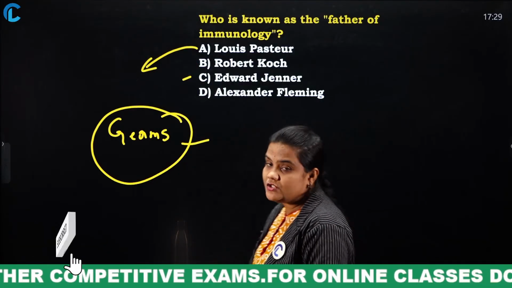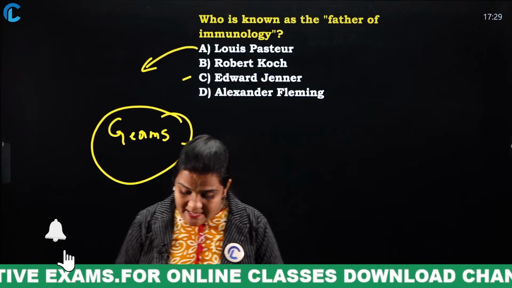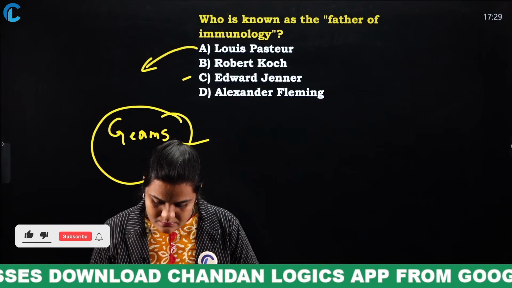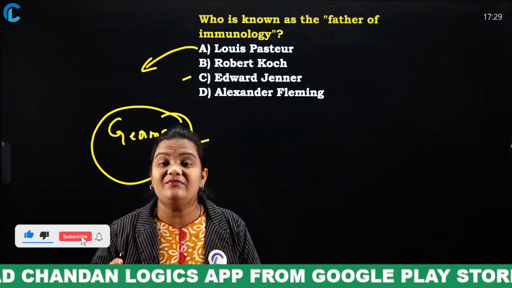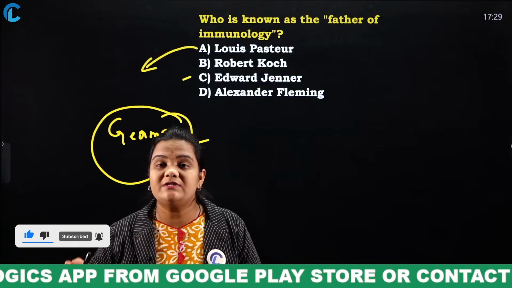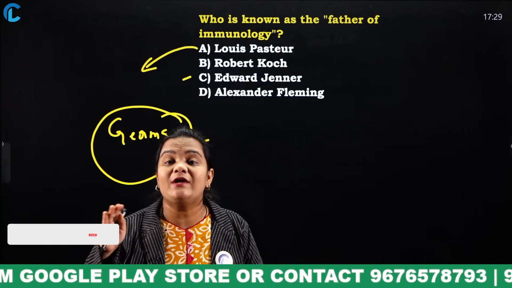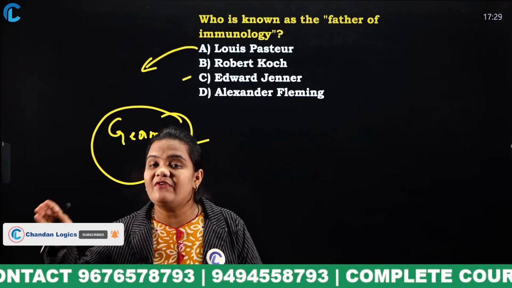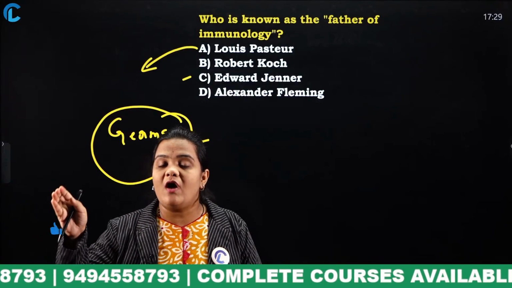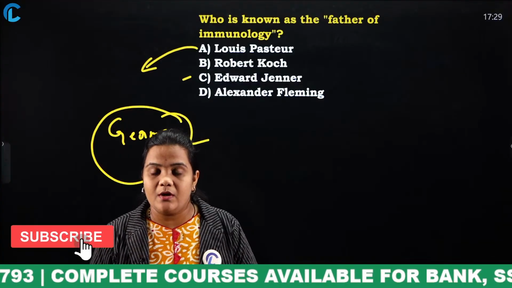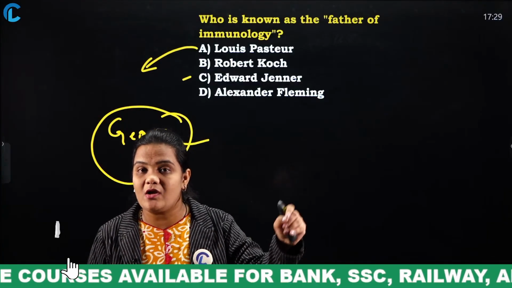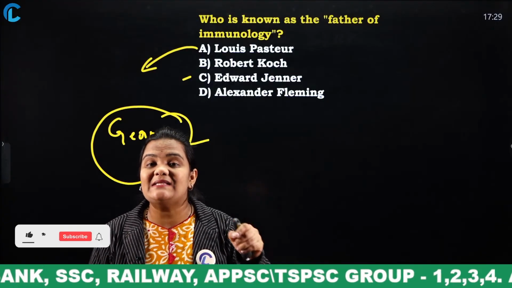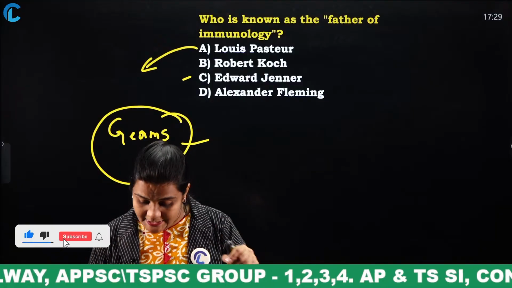So Robert Koch. Who is this Robert Koch? He is the one who identified mycobacterium. He identified that the reason for tuberculosis is mycobacterium. For this discovery, he received the Nobel Prize in 1905.